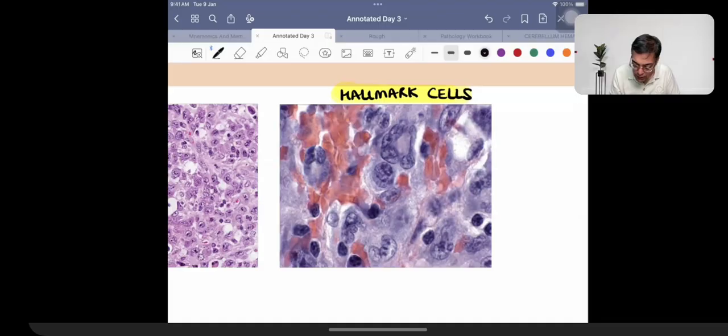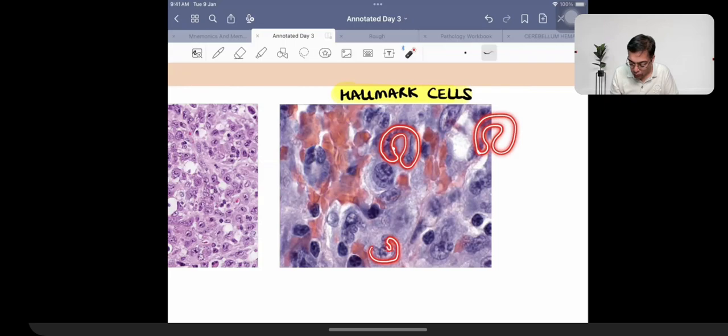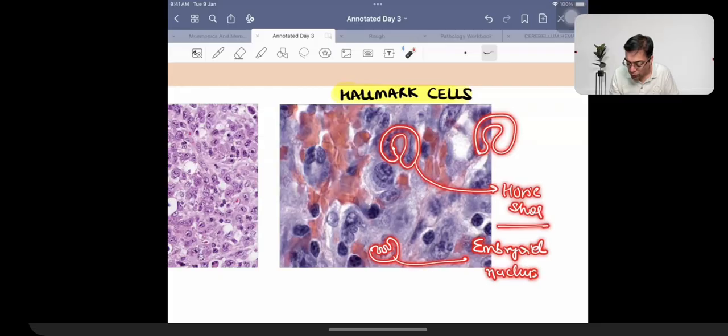Why do we need to talk about hallmark cells? If you see the appearance of the hallmark cells, they will remind you of something like a horseshoe shaped appearance. Horseshoe shape, inverted U. Or as our books make a mention, they have an embryoid nucleus, embryo-like nucleus. So embryoid nucleus or horseshoe shaped nucleus is going to be a typical feature.